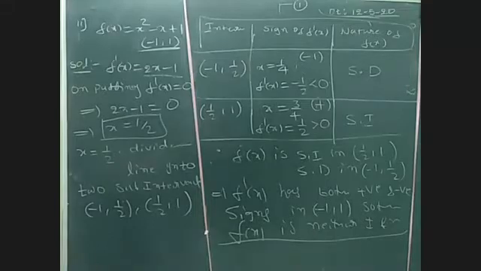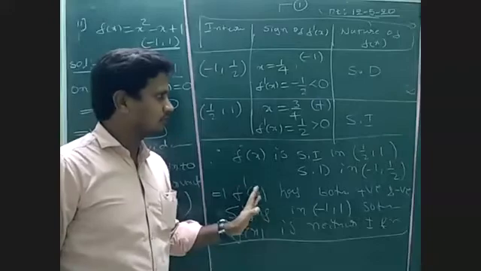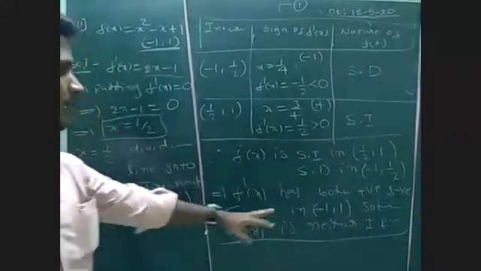Okay, we can prove that it is neither increasing nor decreasing in minus 1 comma 1, in this interval.